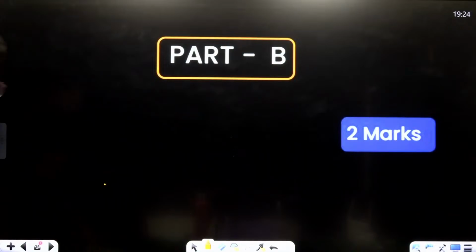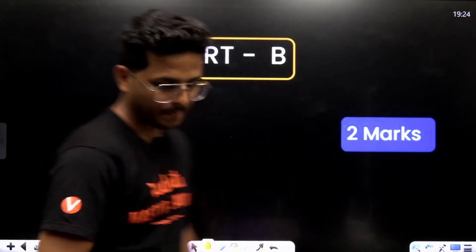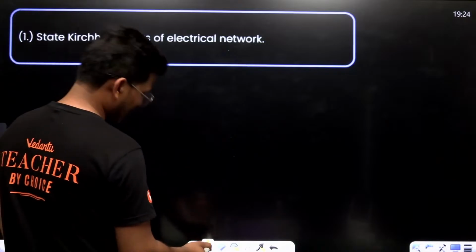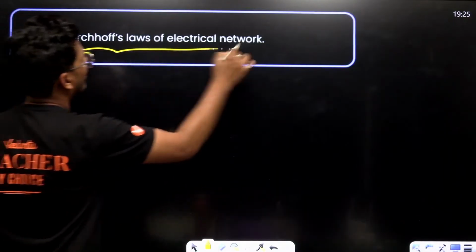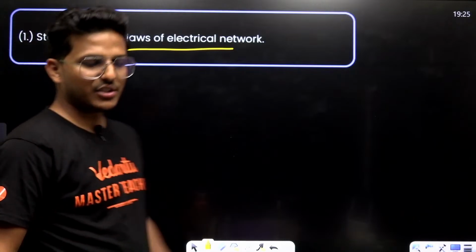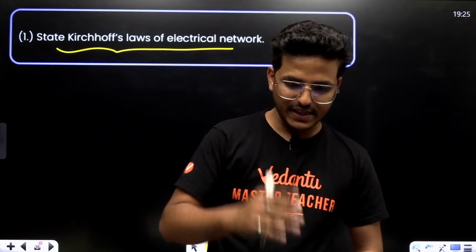Now moving to 2-marker question. State Kirchhoff's law of electrical network. As you know, Kirchhoff gives two laws, that is KCL and KVL.